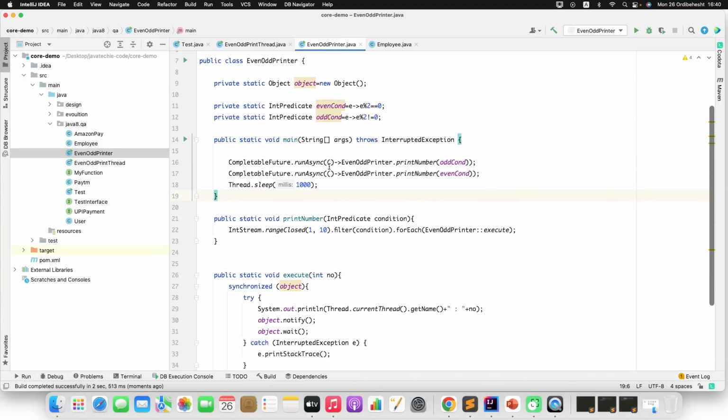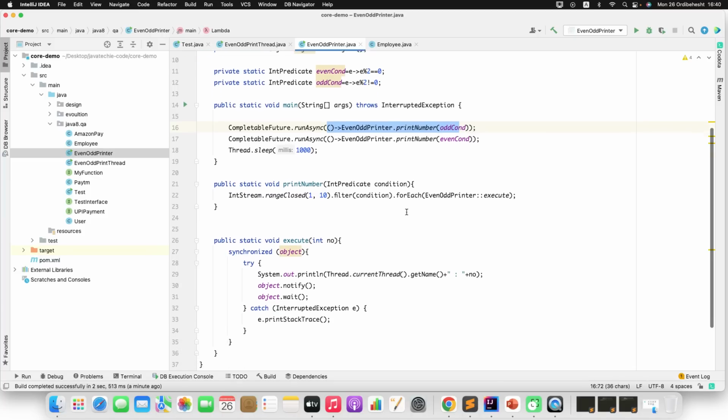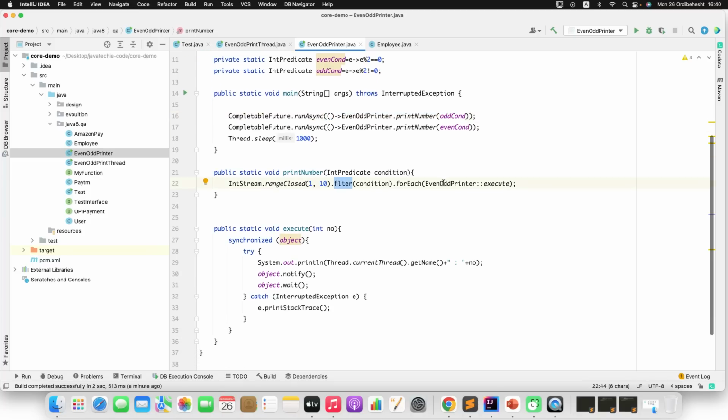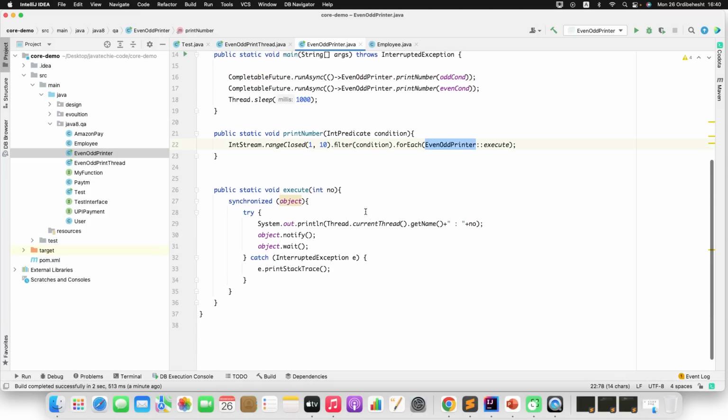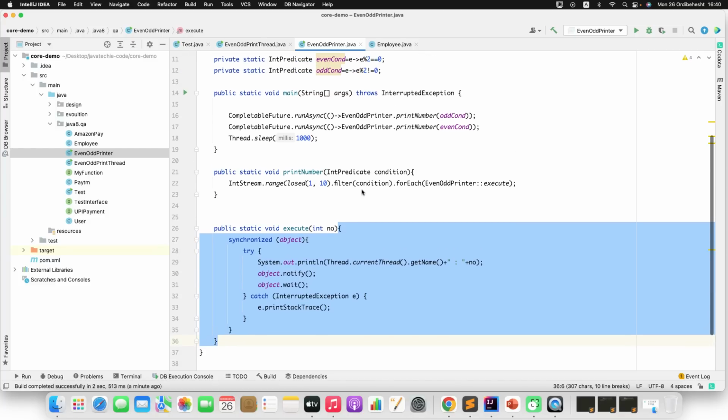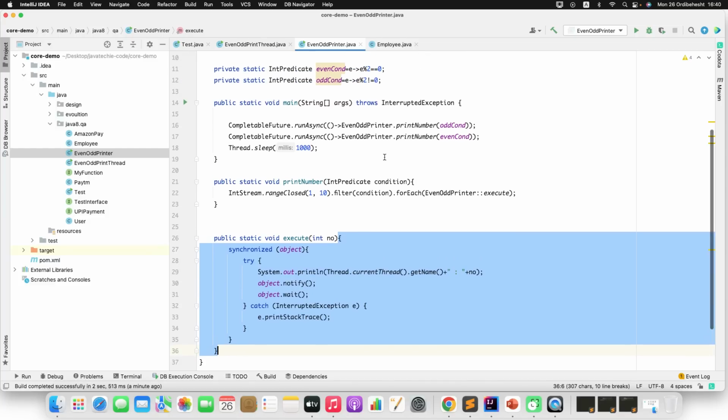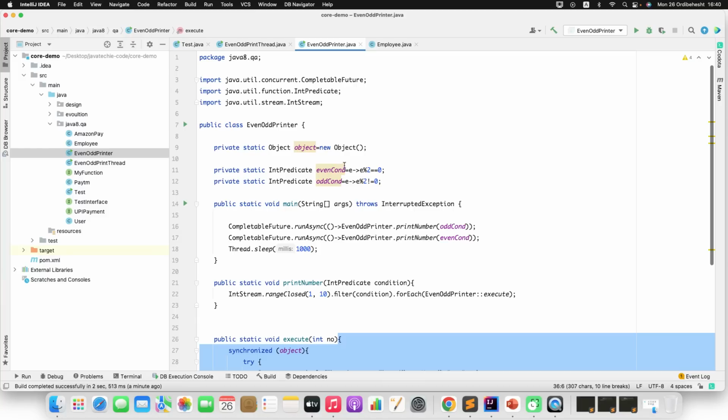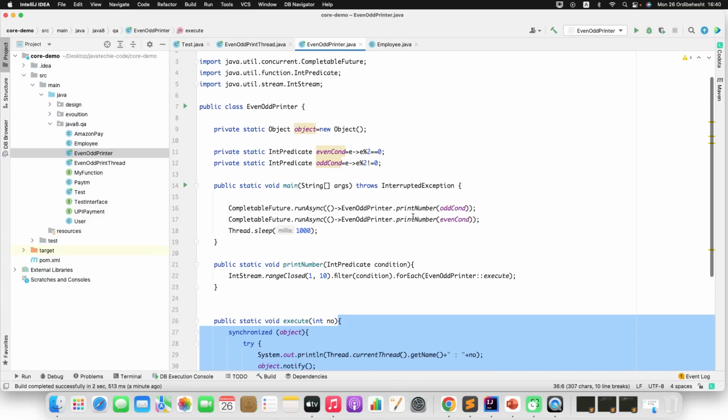If you observe here, all the concepts are implemented: you can find the functional interface, the method reference, the lambda, and the stream pipeline. So if you know all the concepts of Java 8, then it will be easy for you to build the logic using the method signature or the syntax.